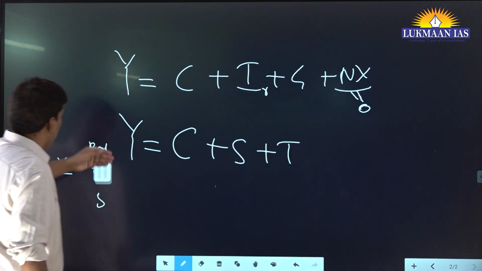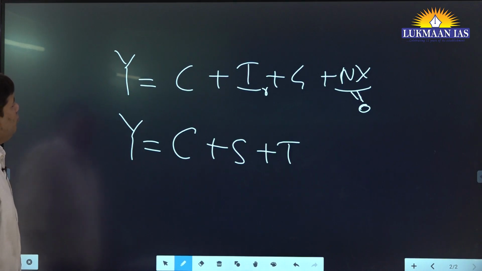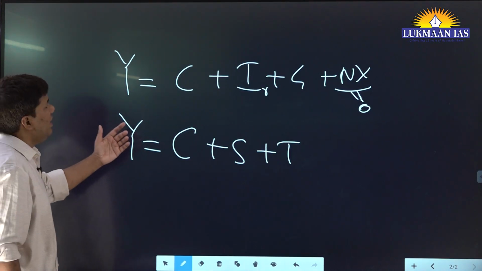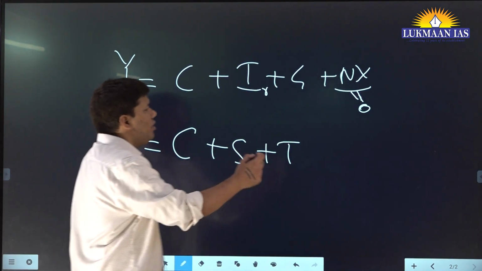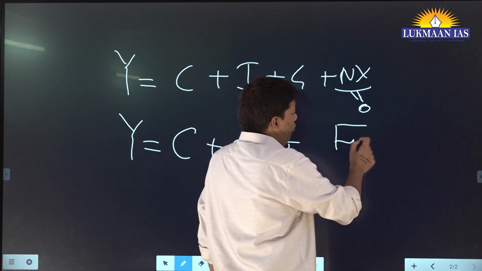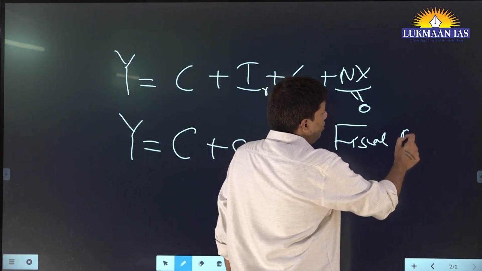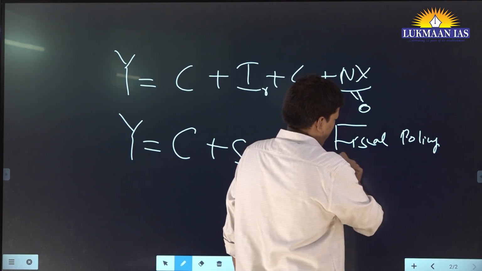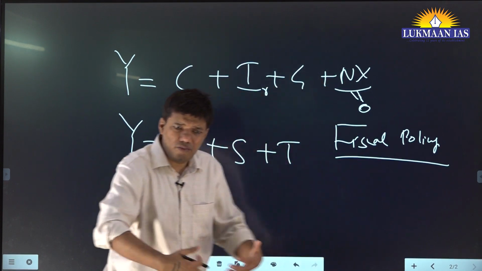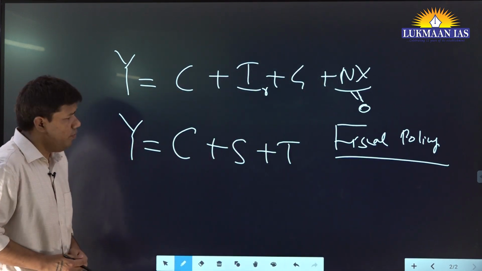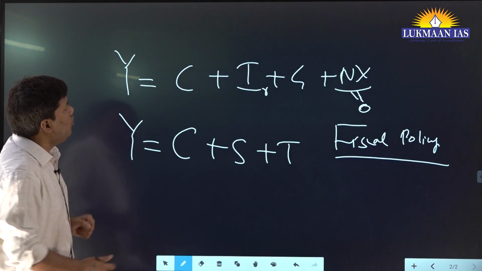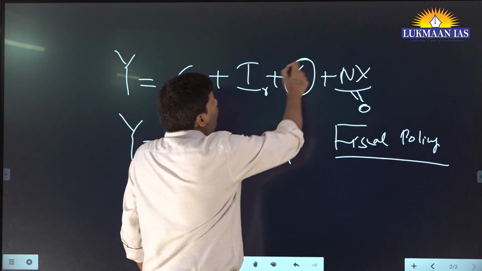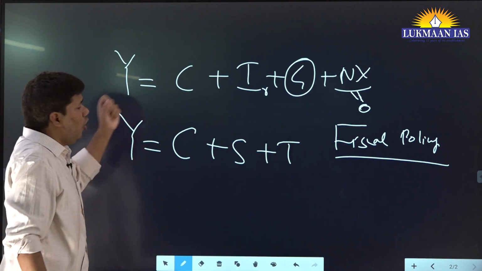Fine. Now, what we will contest now is fiscal policy. Let's say one fiscal policy measure we will take. And what is one fiscal policy measure? Government spending. Government will invest to stimulate the economy. So what the classical economists said is that government spending has no effect on output.